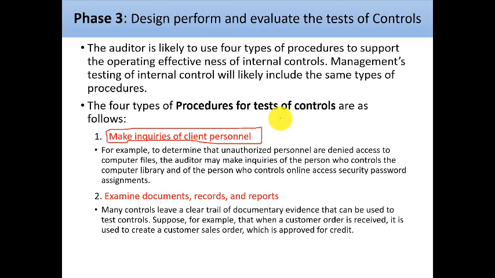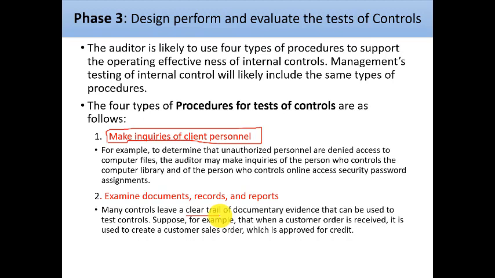So the inquiry of the client personnel can be taken into consideration by getting information from the people inside the company. Second is to examine documents, records and reports, which means you have to have enough understanding of the processes of the company in order to find out what the documentation cycle is. And every documentation cycle will have a clear trail that you can trace in order to find out how the company is doing that operation.